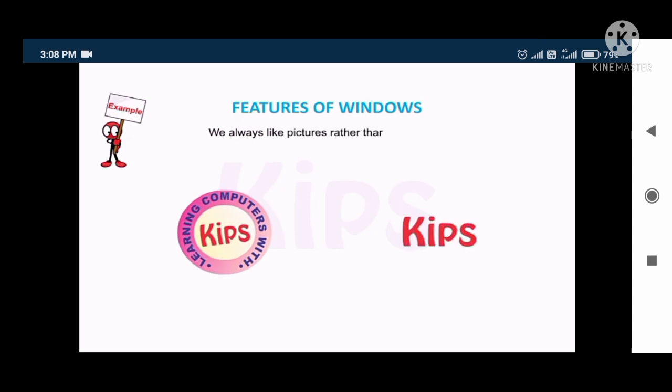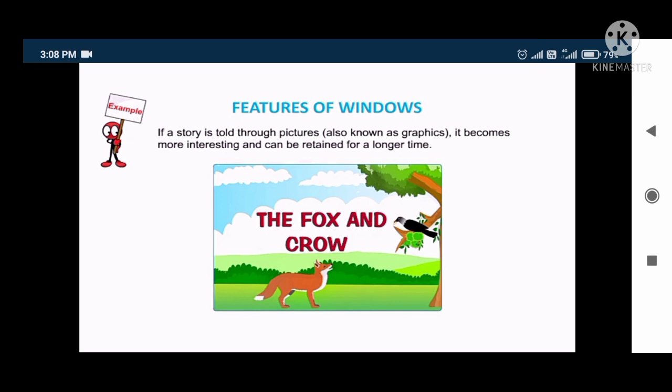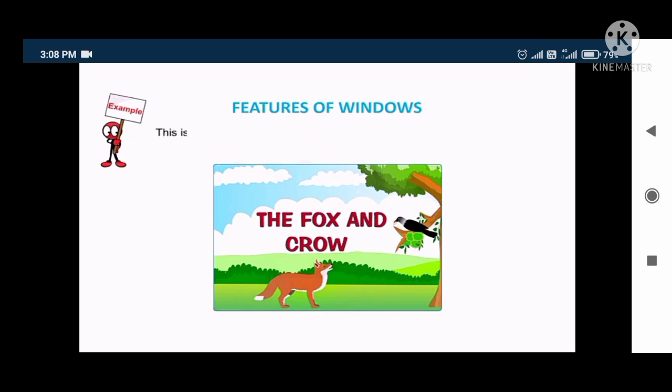We always like pictures rather than simple text. It is a story told through pictures, also known as graphics. It becomes more interesting and can be retained for a longer time. This is the reason we prefer to see a movie rather than reading its story.